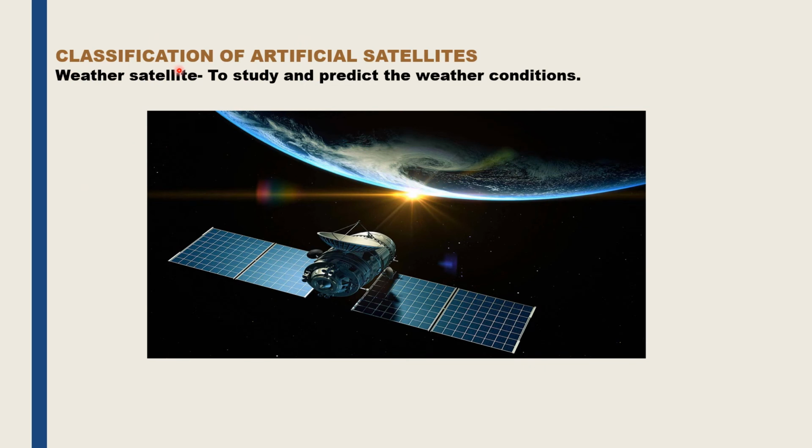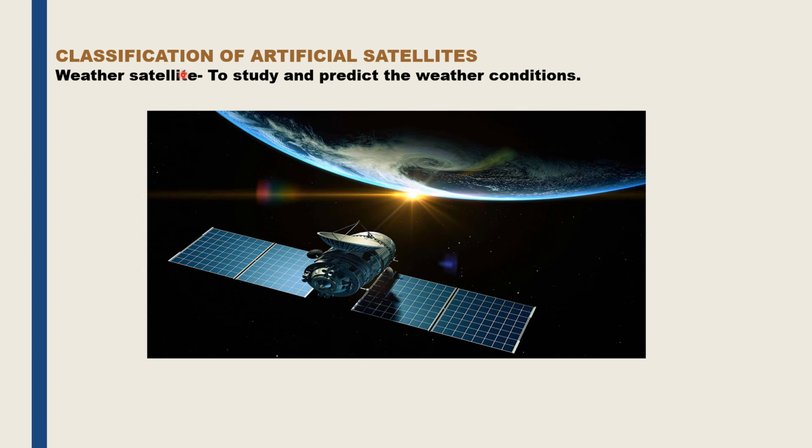Let us see the classification of artificial satellites depending upon their functions. So the first type of artificial satellite is the weather satellite. The weather satellites are the satellites which are used to monitor the weather and climate of a particular place. These satellites predict daily weather conditions such as temperature and rainfall. Besides, the weather satellites also record air pressure, wind direction, humidity, cloud cover, etc.